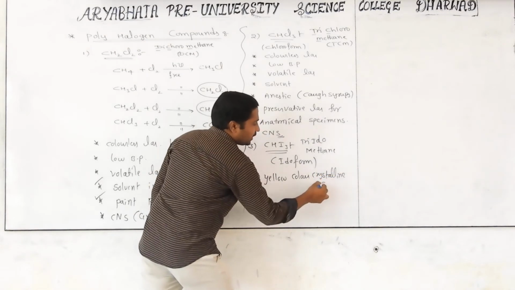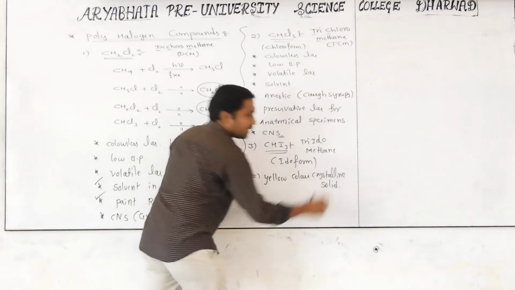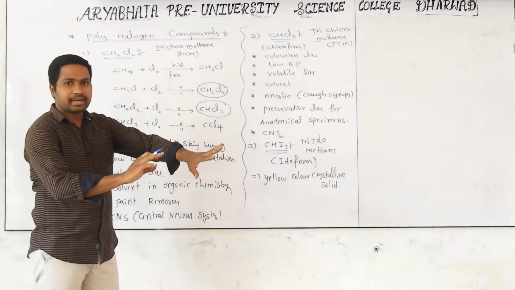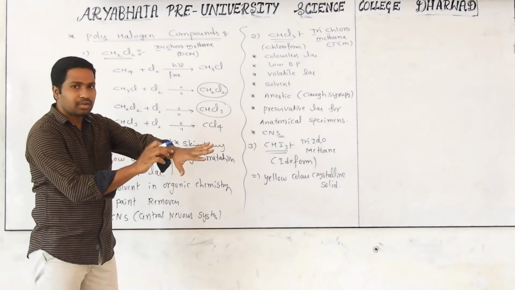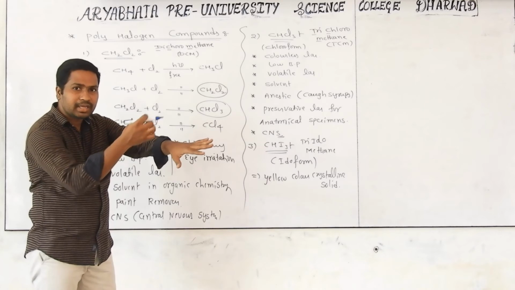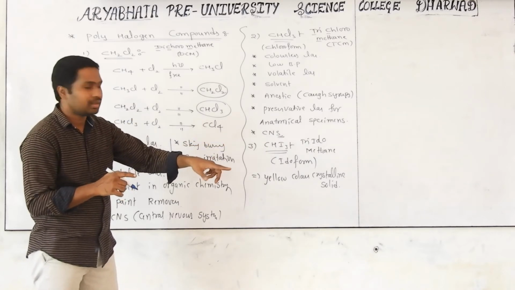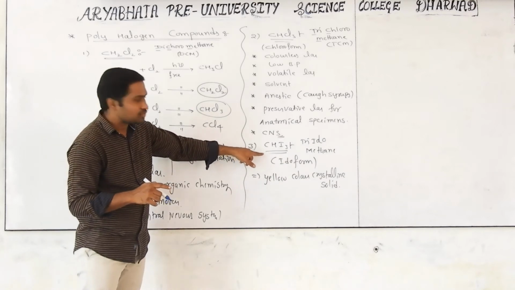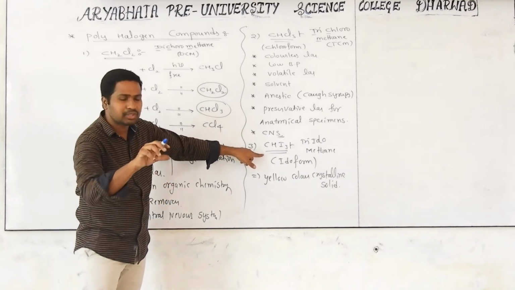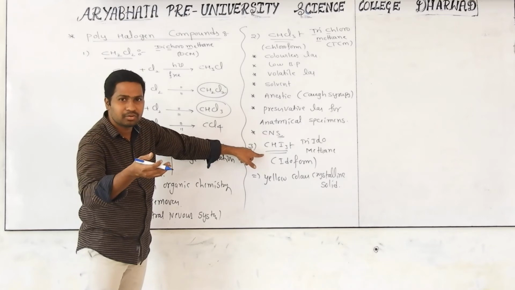Crystalline solid. But we observed in our daily life, whenever some minor accident happens, on those wounds we apply one type of liquid. Did you observe the color? Yellow color. What is that? Iodoform. Actually, it is available in crystalline form, but for our convenience, we make it into liquid form.